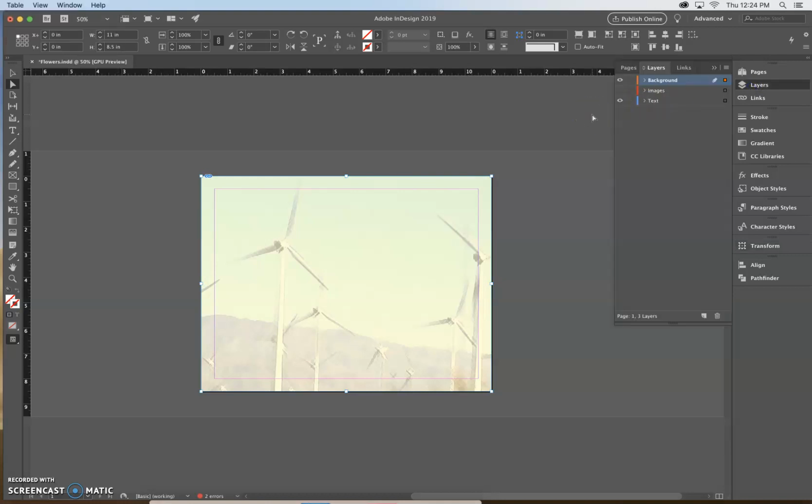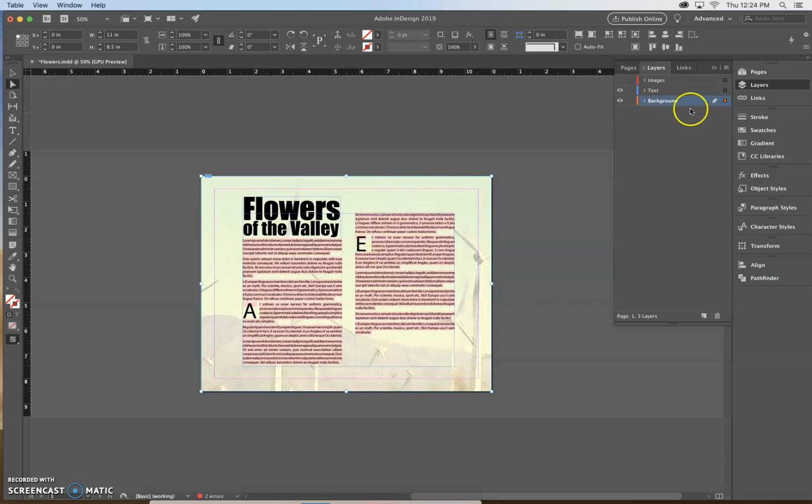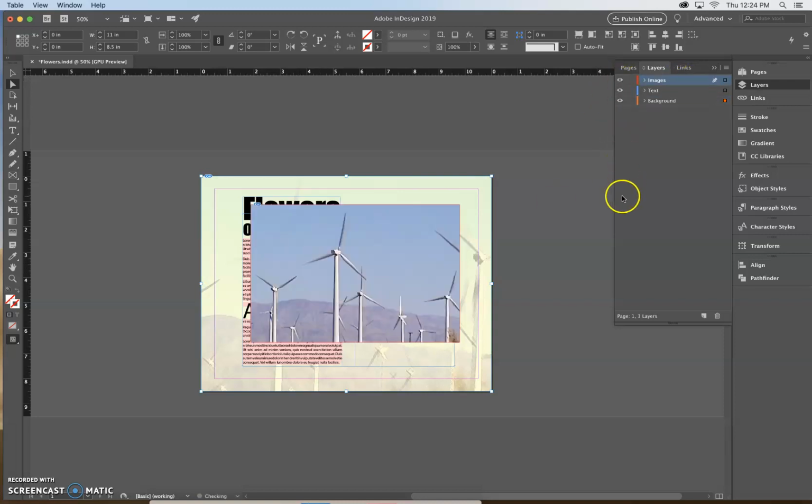The next thing we're going to do is drag the background layer below the text layer on the layers panel. So we're going to put background all the way down here to the bottom. Alright, so that puts that image behind our text and behind our images. The next thing we're going to do is target the images layer. We're going to turn it on.